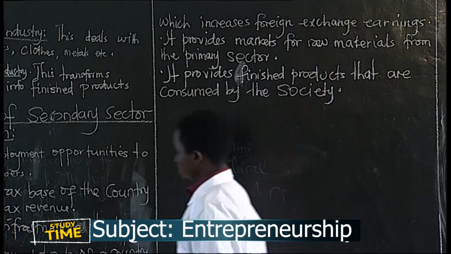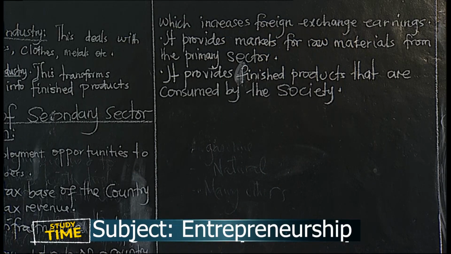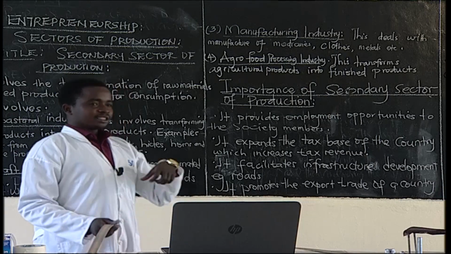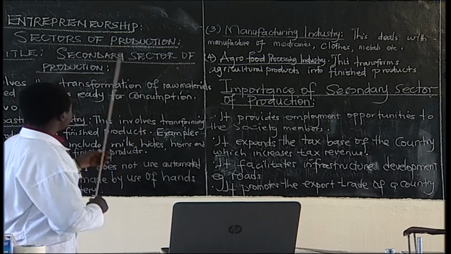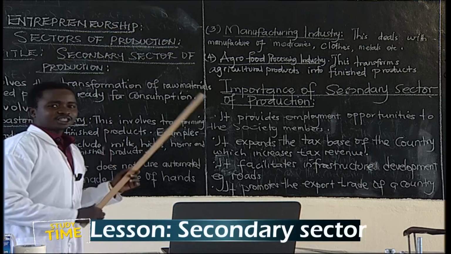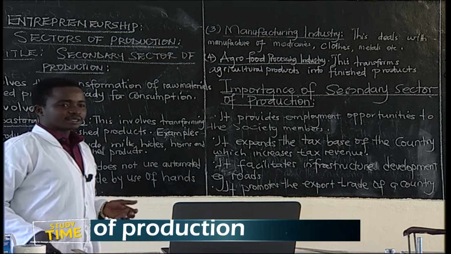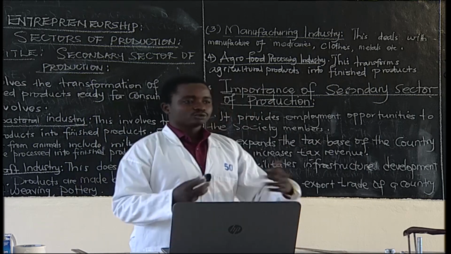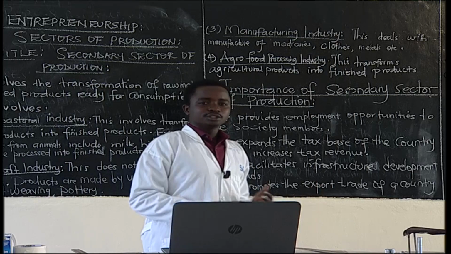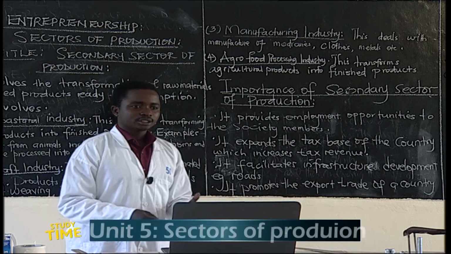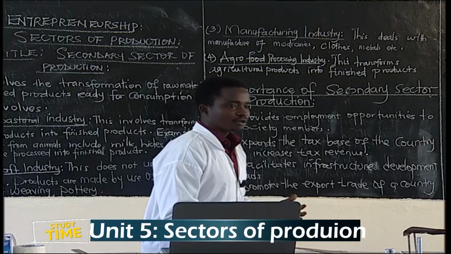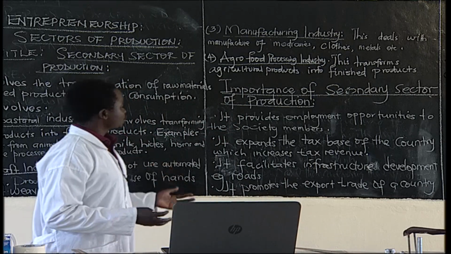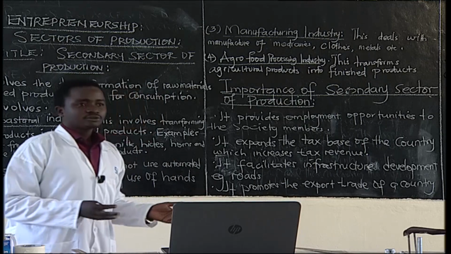Because, for example, if Nyanja Industries, Nyirangarama Industries, who are under this secondary sector production, manufacture, they will manufacture very many items, very many goods. For example, they will transform milk into yogurt. We use yogurt, we consume it. Ghee, we consume it. Juice, we consume it. Water, we consume it. All those products are provided by this secondary sector of production.